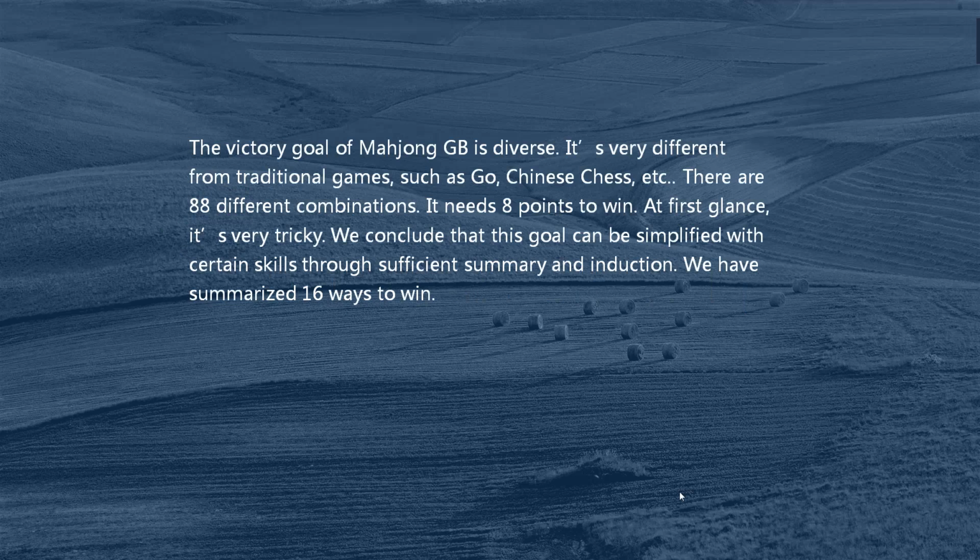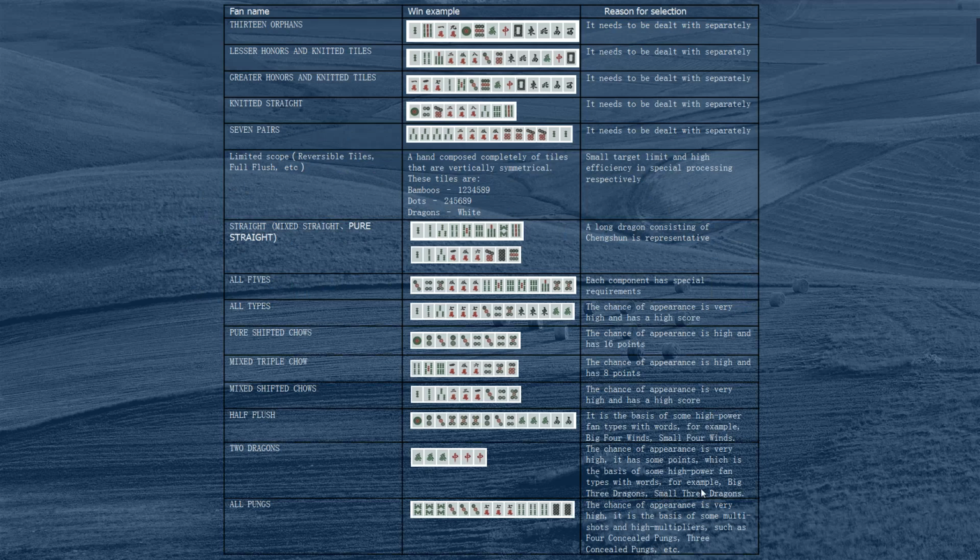We have summarized 16 ways to win. For example, what types? Reason flags for selection: the chance of appearance is very high and has a high score. Another, half flush.